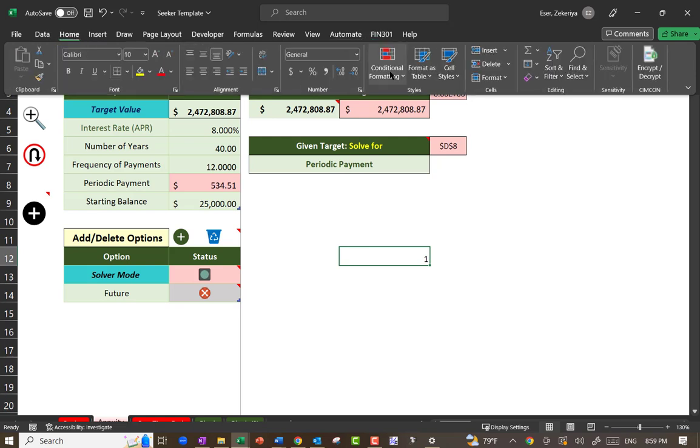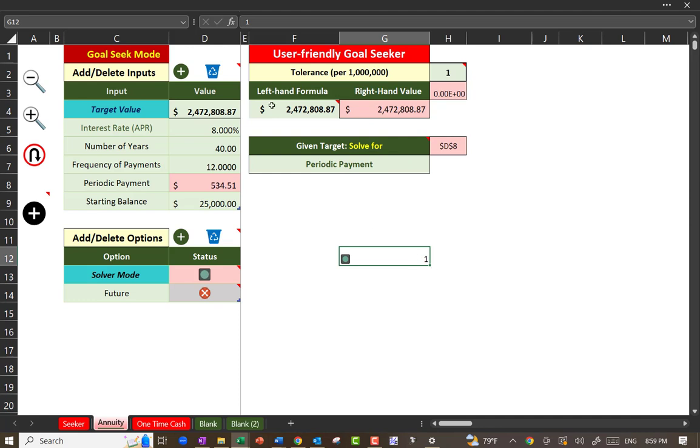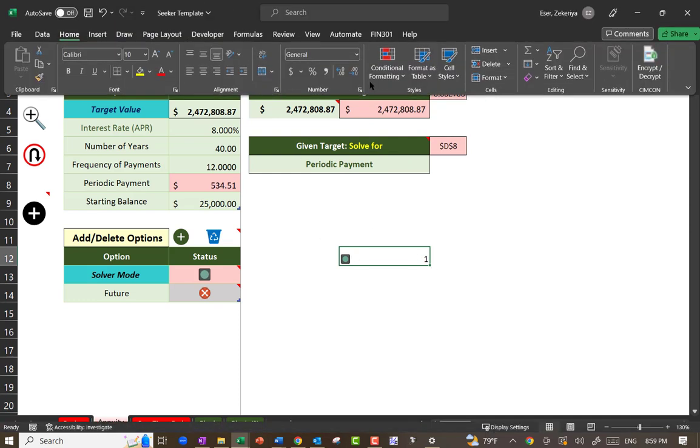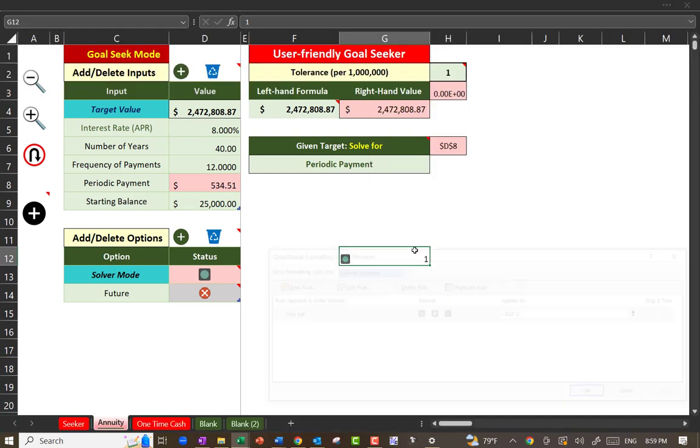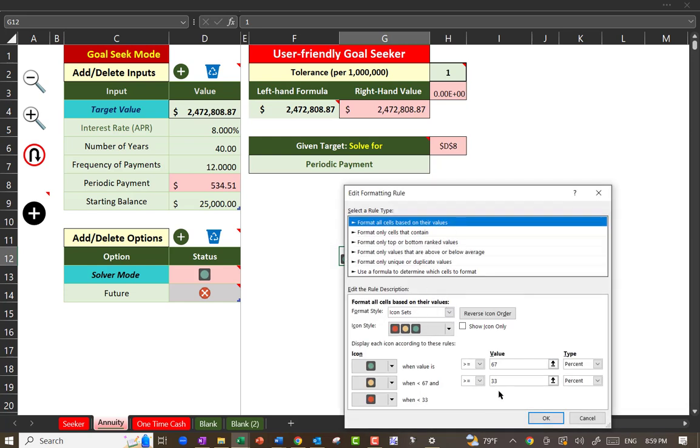Under the Home tab, there's something called conditional formatting. Icon sets. Pick the light set you want. Right now it's like that. You just have to edit it. Edit rule. So make these numbers. If it's greater than or equal to 0.5, make it green light. Otherwise, if it's greater than or equal to -0.5, make it yellow. Otherwise, red. And I'm going to say show the icon only. Okay.